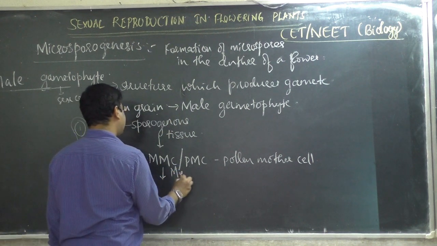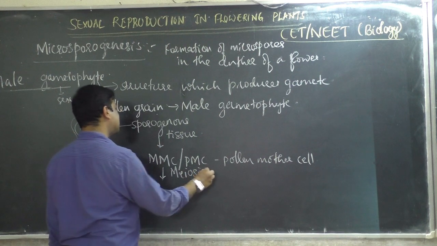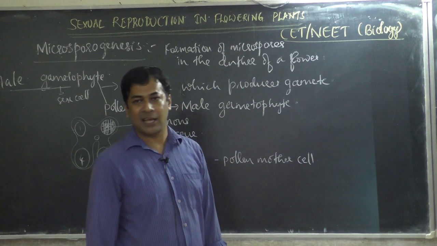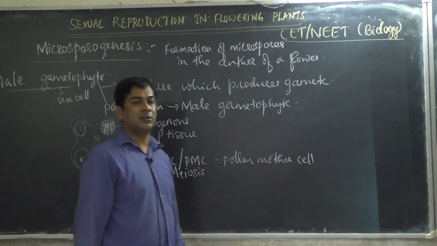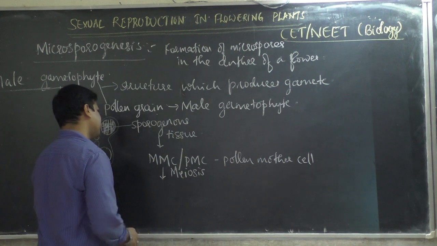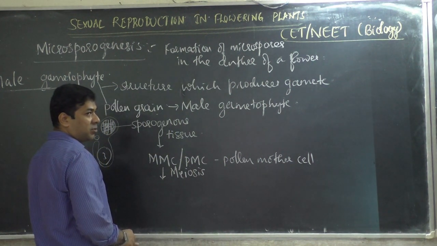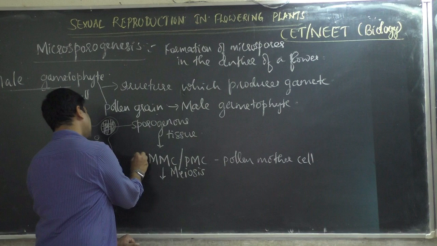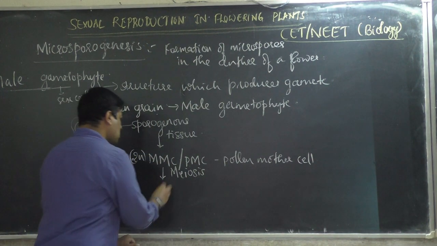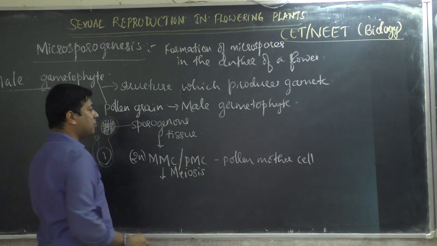The microspore mother cell undergoes meiosis, reduction division, because most of the gametes universally are haploid, n number of chromosomes. So the microspore mother cell, MMC, is diploid, 2n.